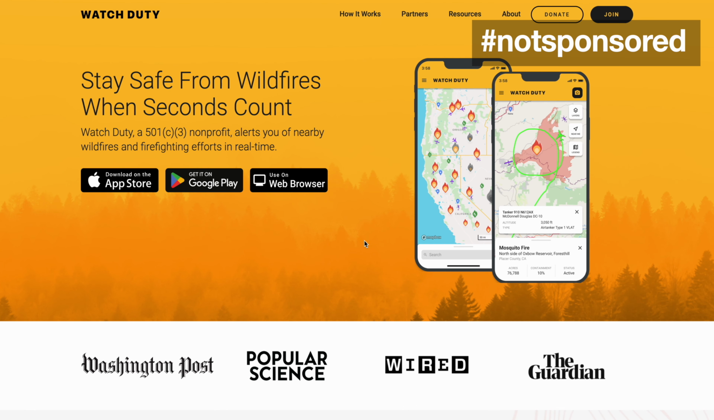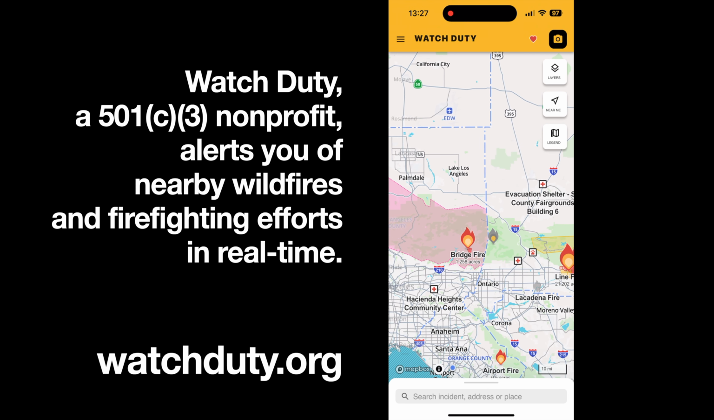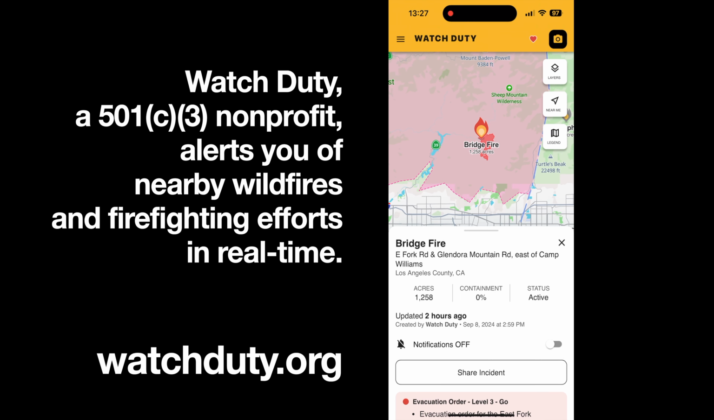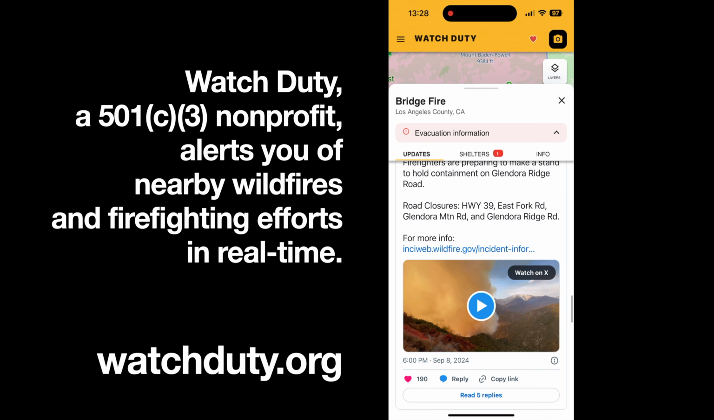You can access it on the web or by downloading an app for Android or iOS. It's actually a nonprofit, and in a nutshell, what this does is it consolidates all the information available about a fire and puts it into one package for you, so you can go to one place and see exactly what's going on with a fire.